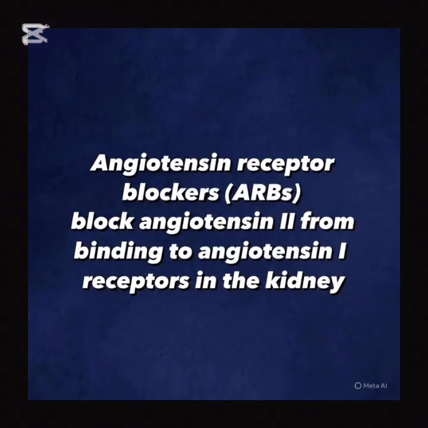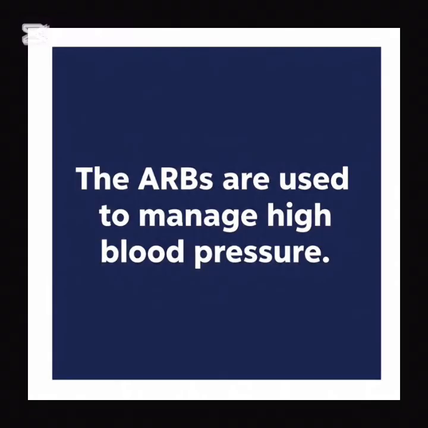The angiotensin II receptor blockers, the ARBs, block angiotensin II from binding to angiotensin I receptors in the kidney. They also help to prevent vasoconstriction and aldosterone release. All these help to reduce the blood pressure.